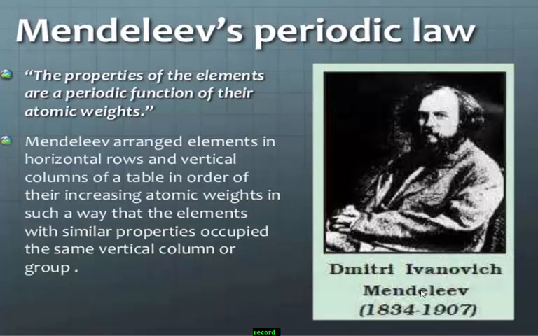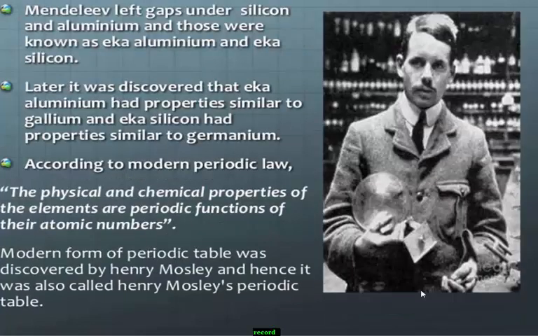Mendeleev left gaps under aluminium and silicon, and those were known as Eka aluminium and Eka silicon. But later it was discovered that Eka aluminium had similar properties to gallium. Remember, Eka aluminium means gallium and Eka silicon means germanium.